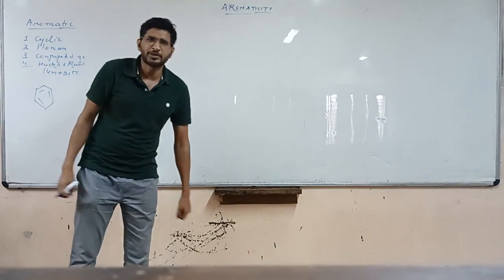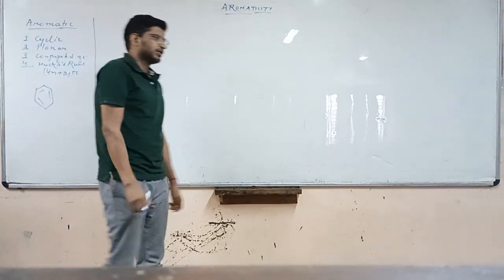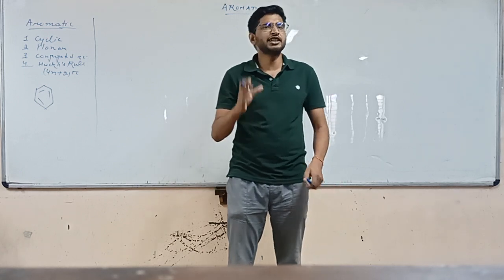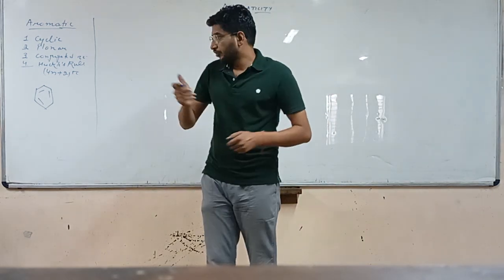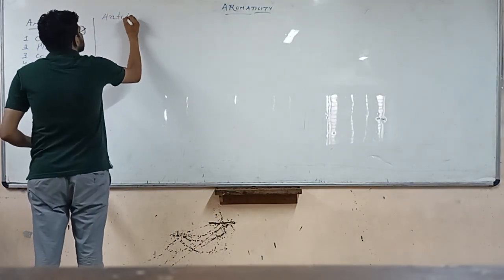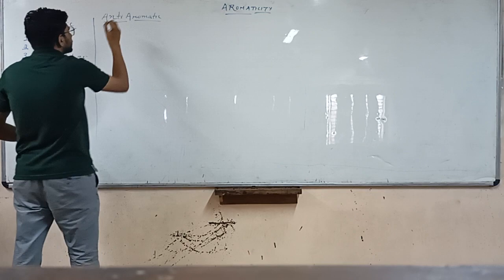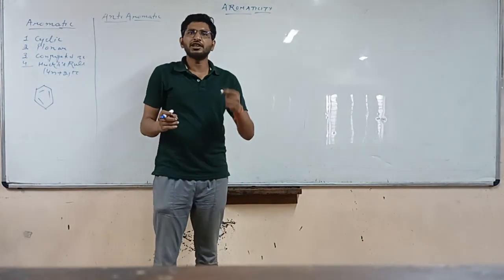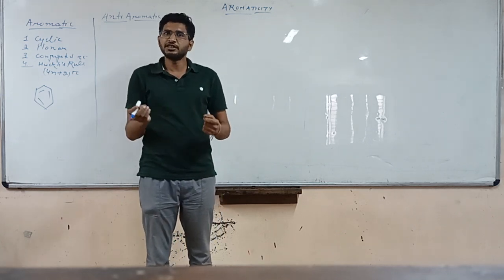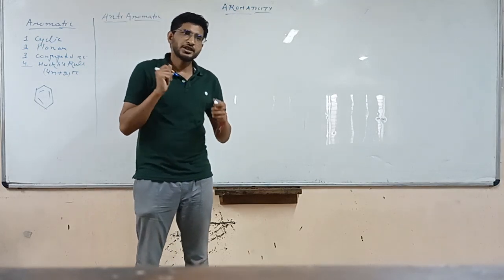So today we will continue from that video. Now moving on to the next thing. Next thing is anti-aromatic. What are anti-aromatic compounds? Anti-aromatic compounds are those compounds which are highly unstable. They are very much unstable. Aromatic compounds are quite stable compared to their analogous open chain compound, whereas here the thing is reverse. Here these compounds are quite unstable compared to their open chain analogues.